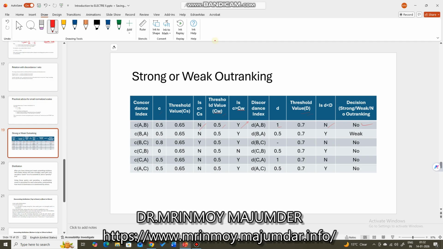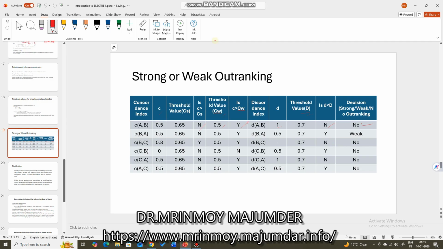So this ELECTRE method is like that only. Even if in case of concordance A outranks B, discordance can veto that decision, penalize that decision, if the discordance index value is not less than the threshold value of D. Threshold value of D means strong D.